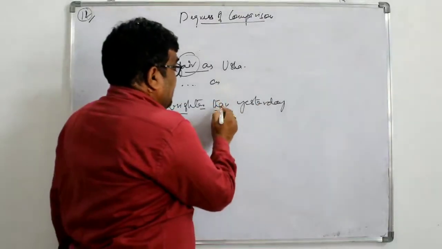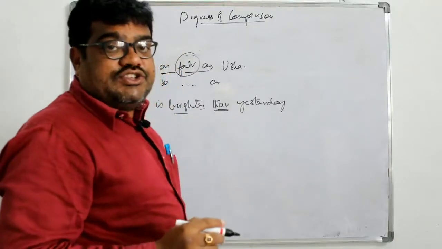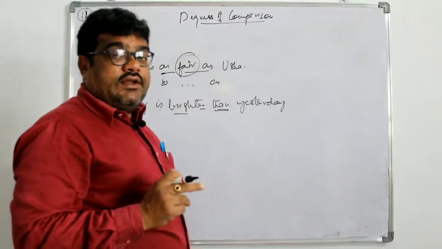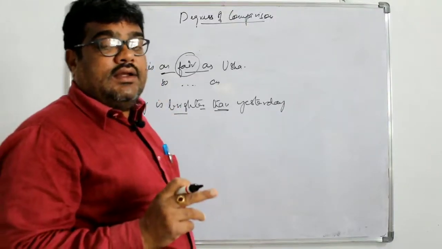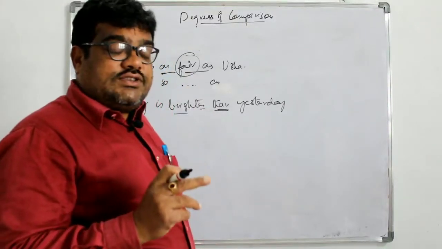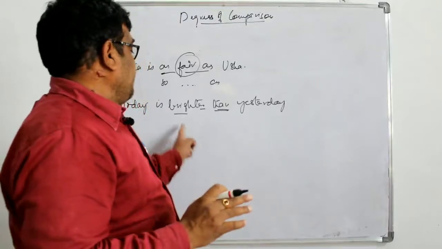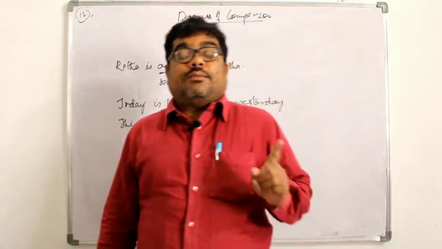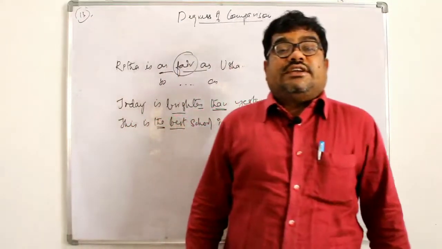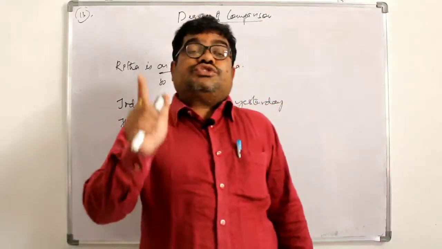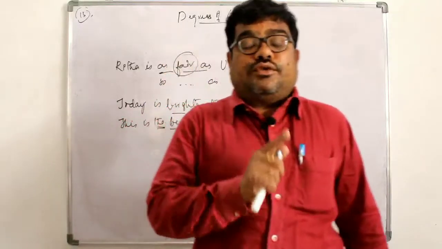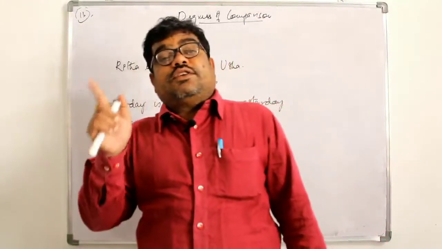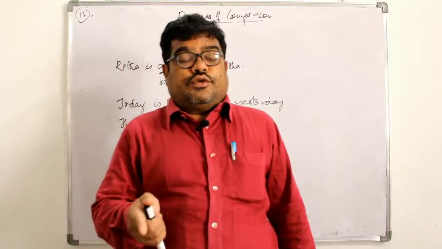Immediately after that I have used than. Note, in comparative degree of comparison, for long adjectives we have to use more. For example, beautiful. In positive beautiful, in comparative it will become more beautiful.